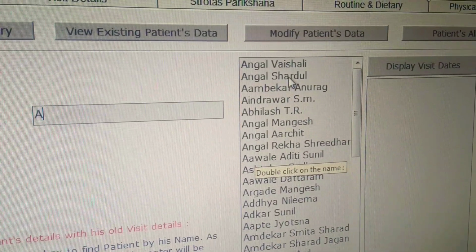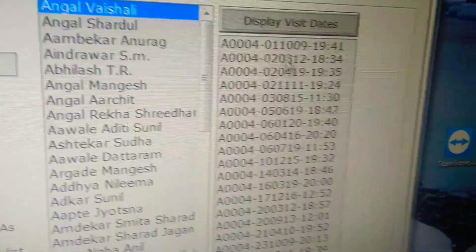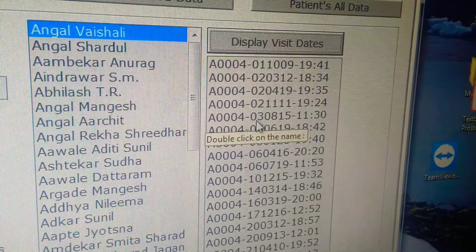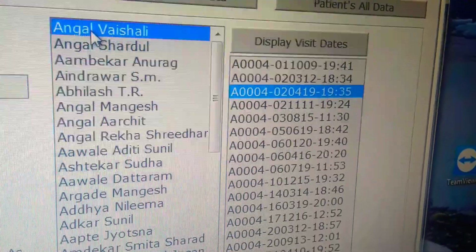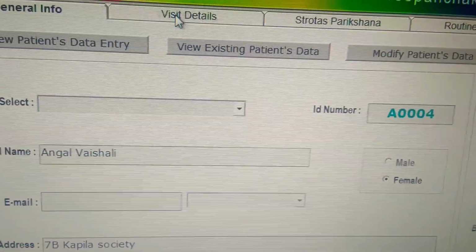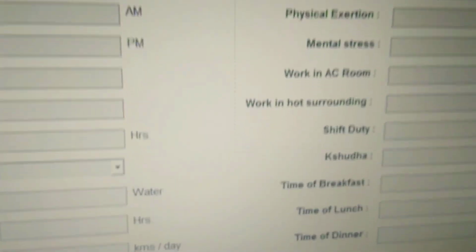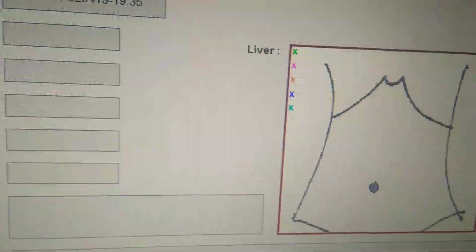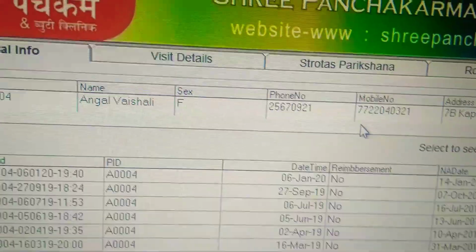So here like this you can select that particular patient, and here appear all the dates when the patient visited you. Like this, if you selected that particular date, then you can see all the information of that particular patient on that date. Visit details, then Srotas Pariksha, then routine if you have done physical examination, all information if you want in one glance. Then like this is the first page information.